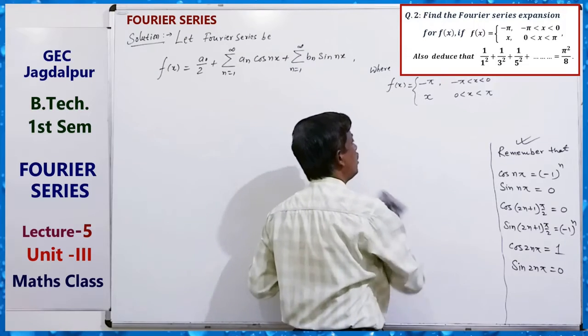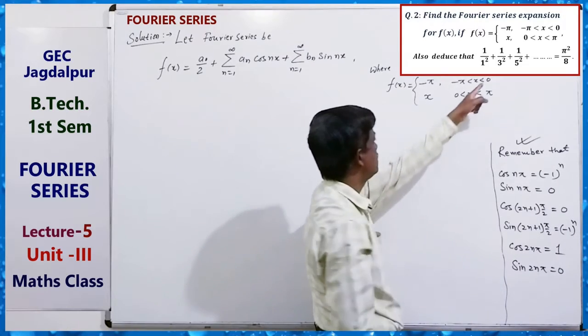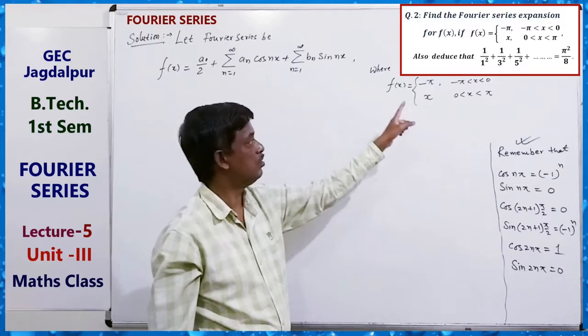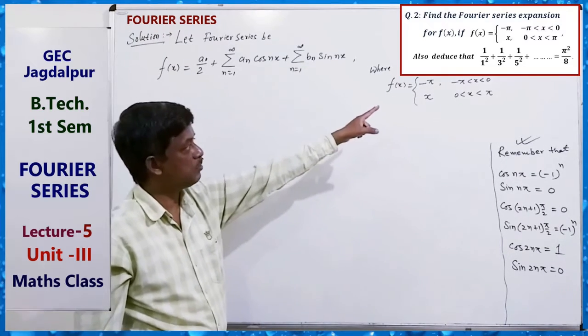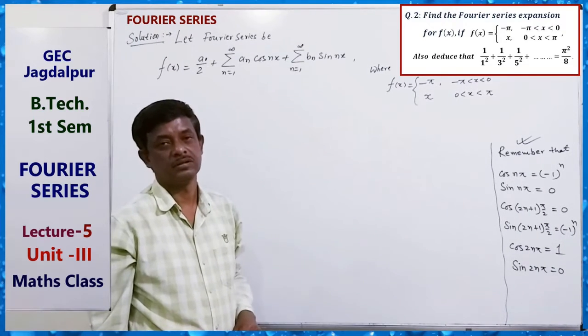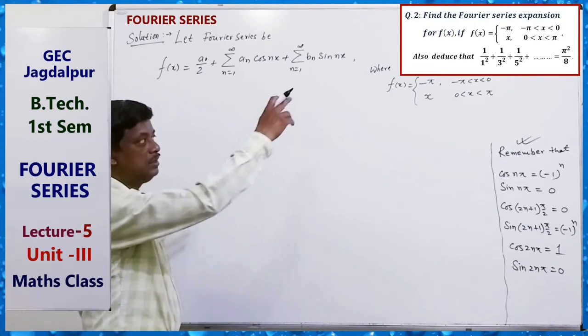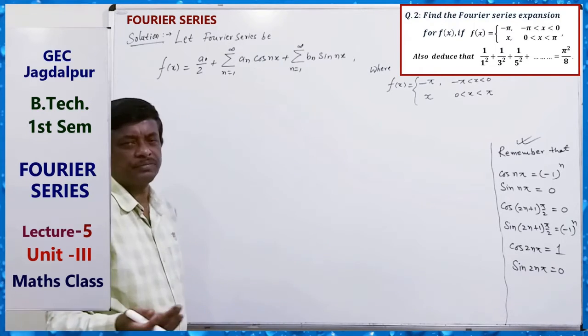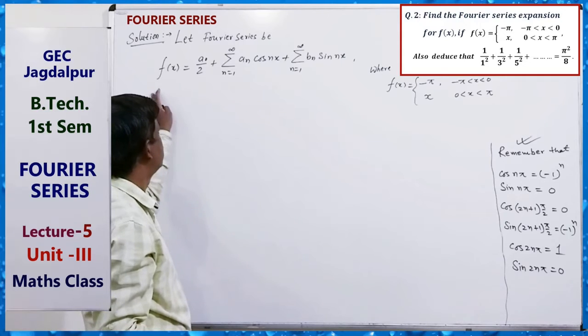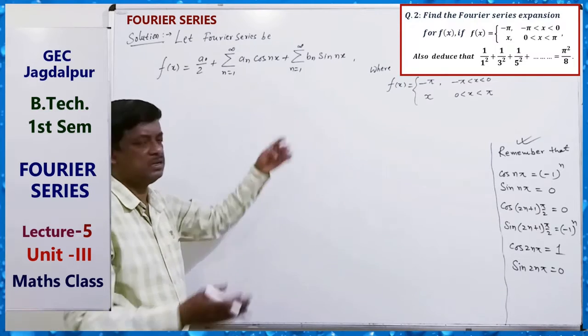So at 0 the function is discontinuous, not continuous.